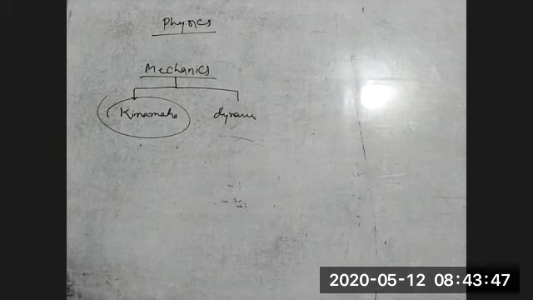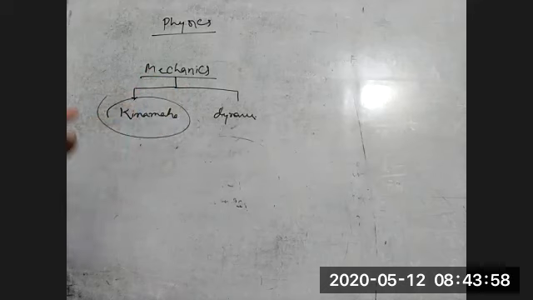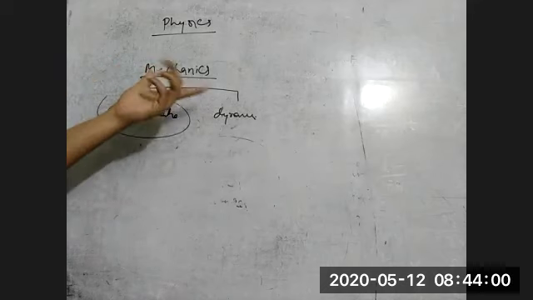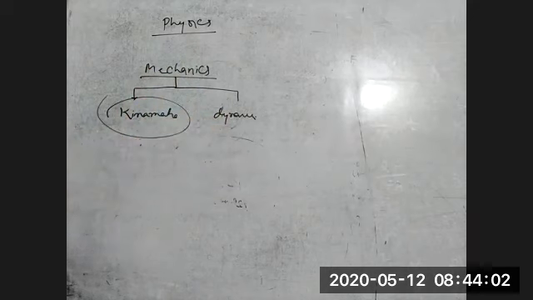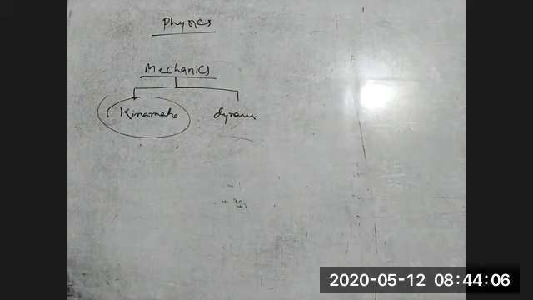It's fine. Clear? Okay. So kinematics and dynamics, we divide in mechanics. Now I know that you are thinking this is a new chapter in 11th physics, because you don't know what mechanics, dynamics, kinematics are. But this is nothing but what you have already studied in 9th class.